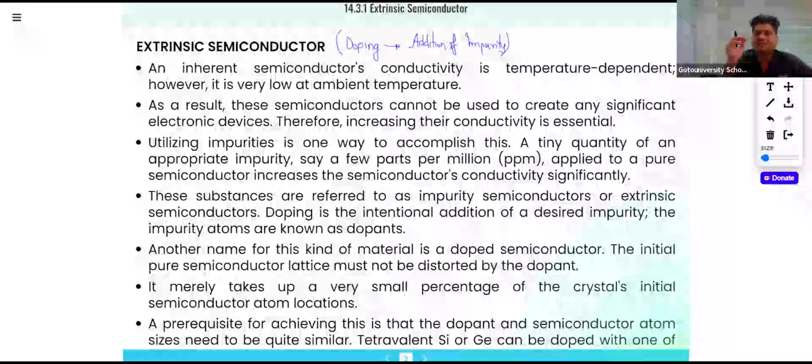P-type semiconductor means there we will be adding trivalent impurity, and in the case of N-type we are having pentavalent impurity.